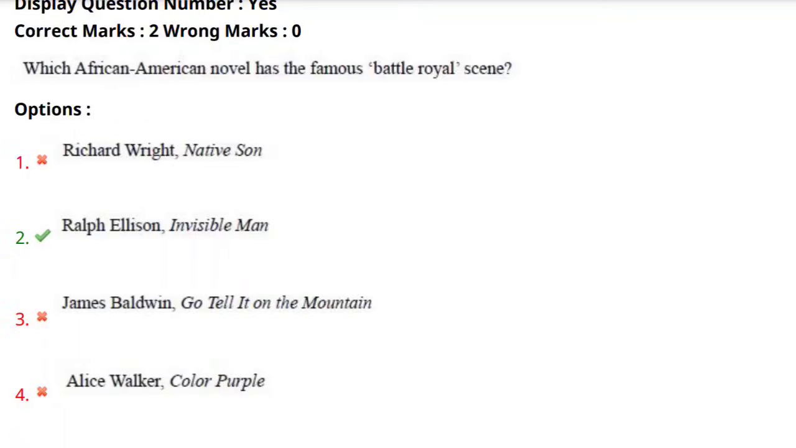Invisible Man was published in 1952, and it is a novel written by Ralph Ellison which contains the famous battle royal scene. We can find this battle royal scene in the opening episode, where the unnamed protagonist is forced to participate in a brutal blindfold boxing match. This appears in Ralph Ellison's Invisible Man.